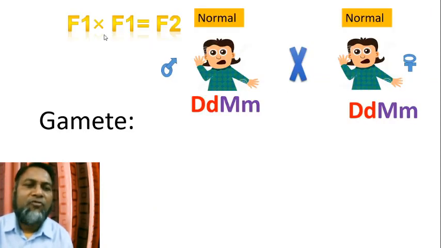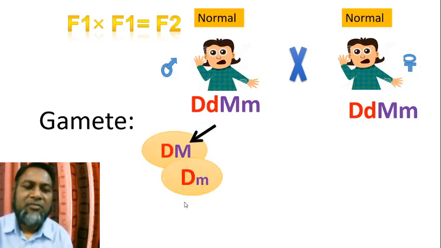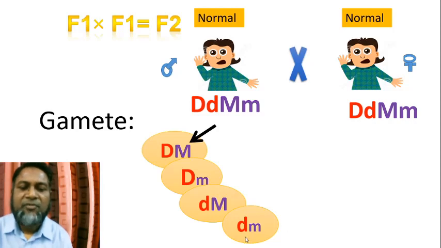When we cross F1 with F1, two normal persons, their genotype is the same, capital D, small d, capital M, small m. From this genotype, 4 types of gametes are created. One type is capital D, capital M. Second type is capital D, small m. Third type is small d, capital M. Fourth type is small d, small m.